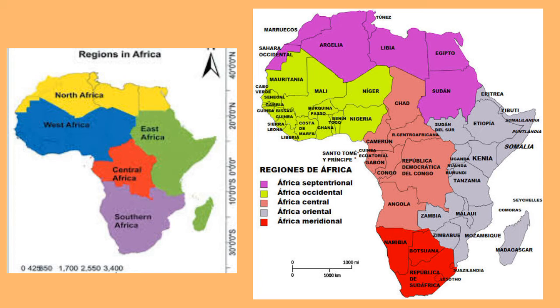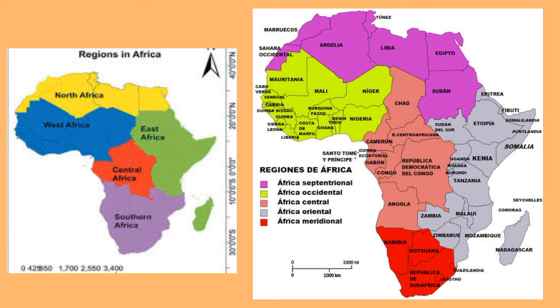In West Africa, we have Mauritania, Mali, Niger, Nigeria, etc. Then the parts with the ash color represent the East Africa. Examples of countries found in the East Africa are Kenya, Tanzania, Ethiopia, Zambia, etc.